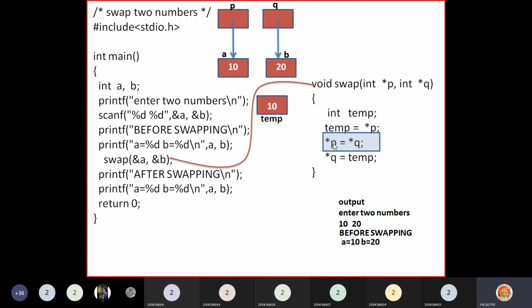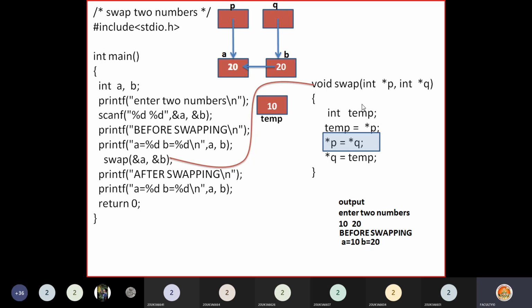Okay, so then *p is equal to *q. Now when you use *p on the left hand side, the meaning is the location pointed by p. The location pointed by p is a. So in that location, you store the value pointed by p. What is the value pointed by p? 20. That 20 will be stored in a. So this 20 will be transferred to a.